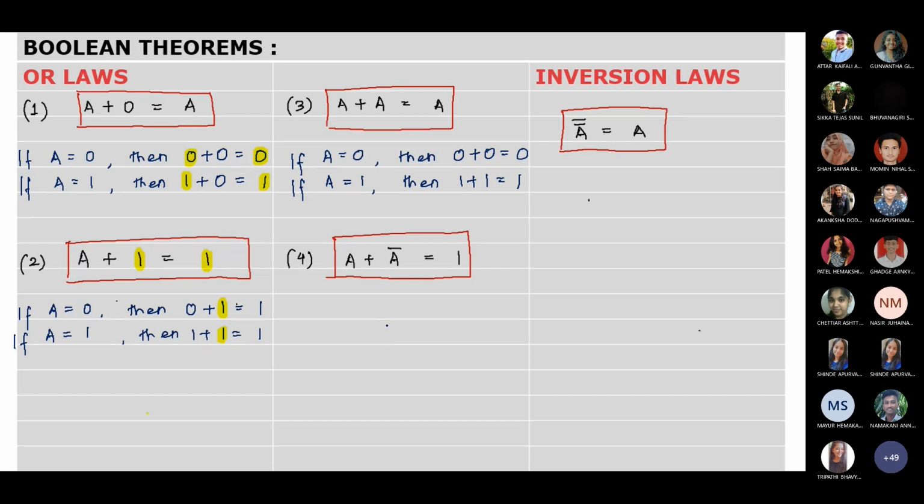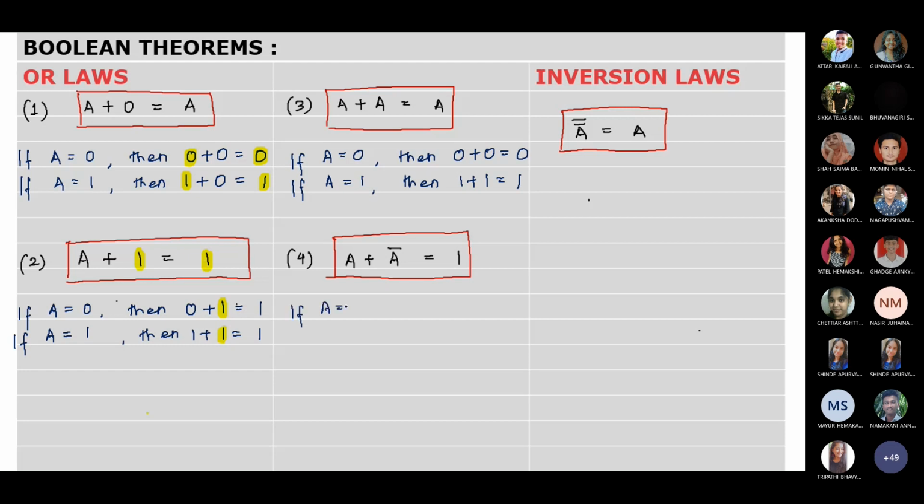Fourth law, A plus A bar is 1, meaning the sum of the complements is 1. So it is obvious: if one of the inputs is 0, the other has to be 1. And for an OR gate, if any one of the inputs is 1, the output will be 1. That's why the sum of the complements is 1. And the product of the complements is 0, which we have seen in the previous slide.